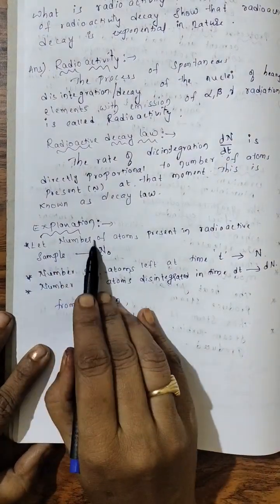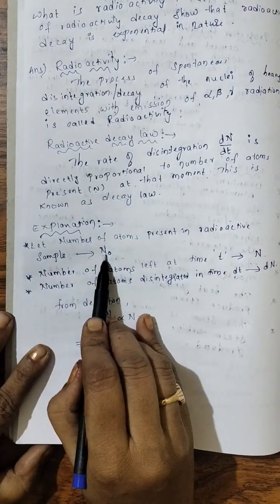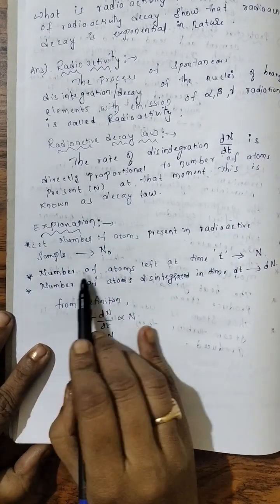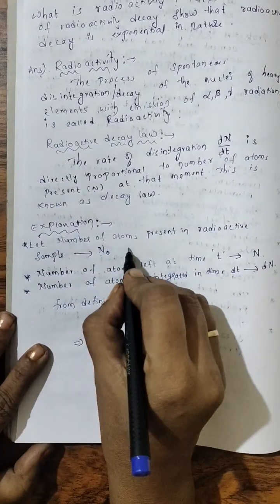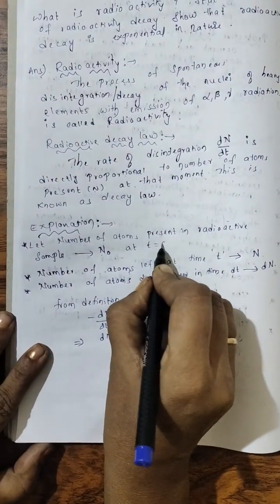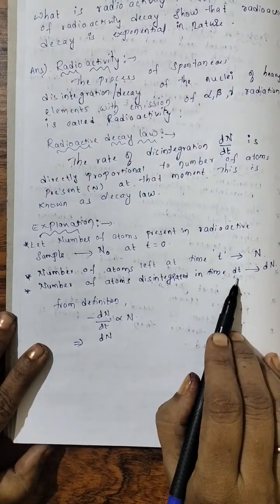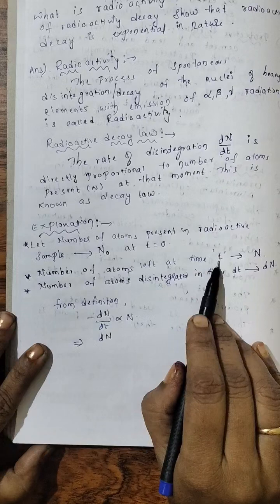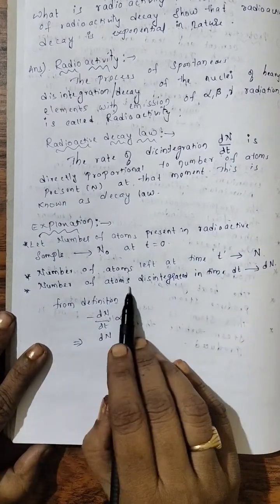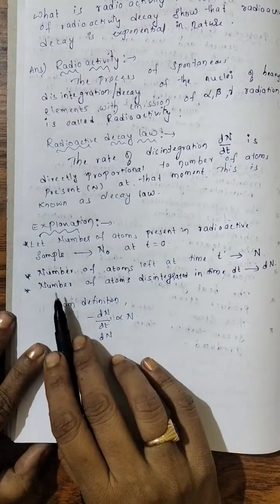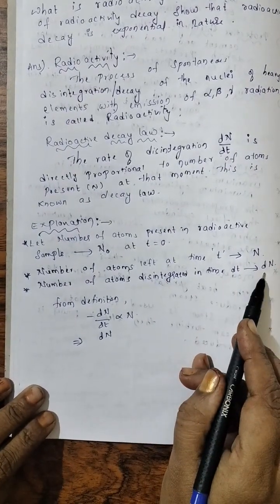So, let the number of atoms present in the radioactive sample be N naught at time t equal to 0. As time increases, the disintegration has started. How many remained at time t? N has remained. Now, the number of atoms disintegrated in time dt is dN.